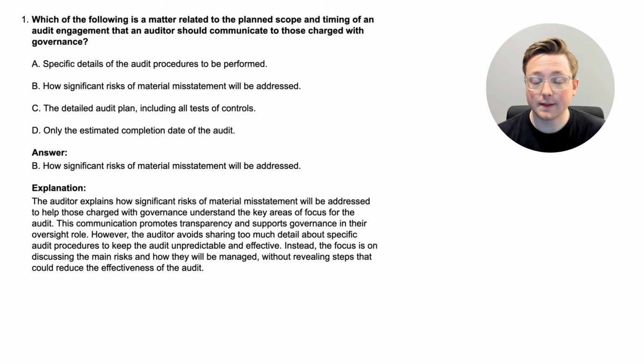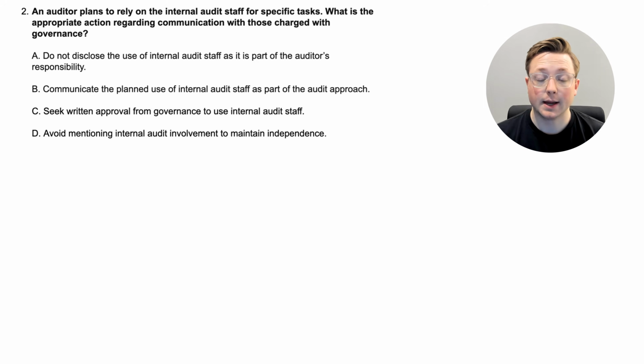So that's some of the things that they need to communicate to management about the scope and timing of an audit. Now let's go to the next question. All right, here we are at question 2. An auditor plans to rely on the internal audit staff for specific tasks. What is the appropriate action regarding communication with those charged with governance?